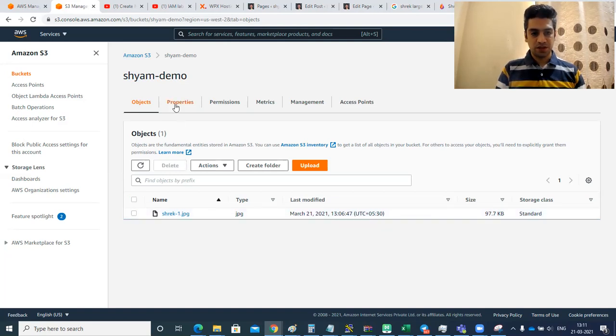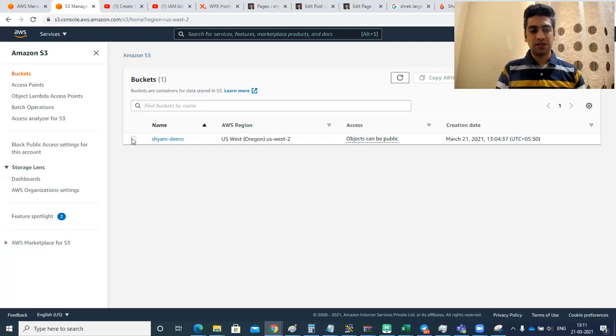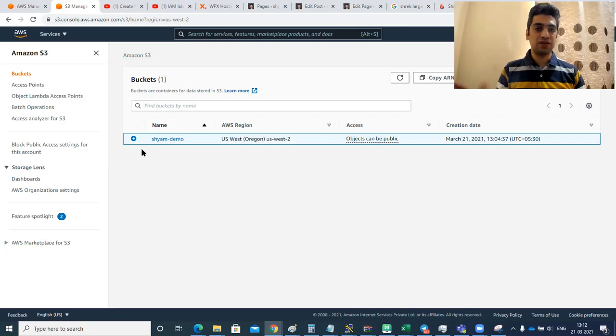So let me go to Amazon S3. The best practice is to delete your objects, like delete your files and empty that folder, then delete the folder and then delete the bucket. But here I'm just trying to show you what happens if I try to delete the bucket first.